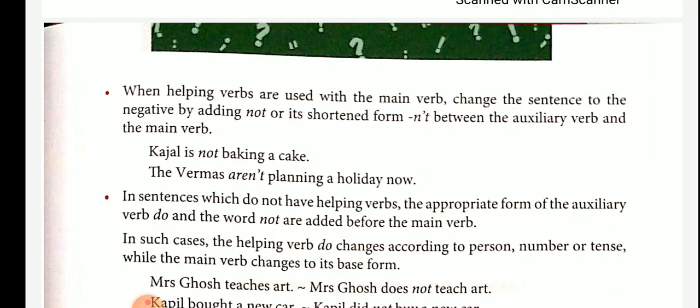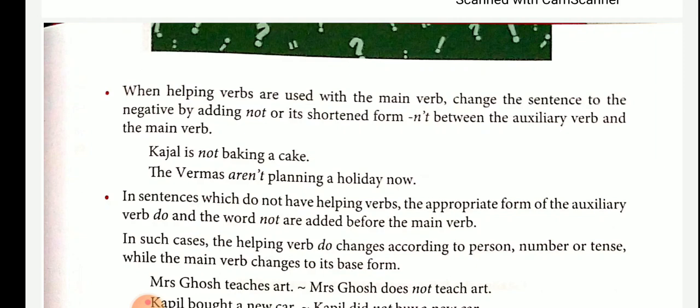In sentences which do not have helping verbs, the appropriate form of the auxiliary verb do and the word not are added before the main verb. There are verbs in a sentence that do not have an auxiliary verb, for example, present tense and past tense.